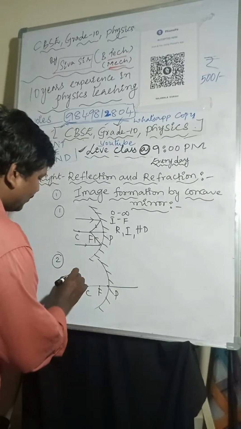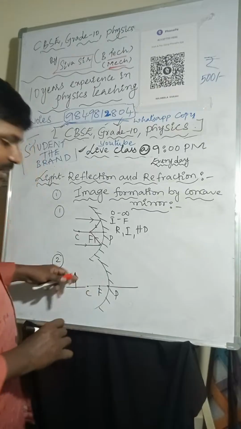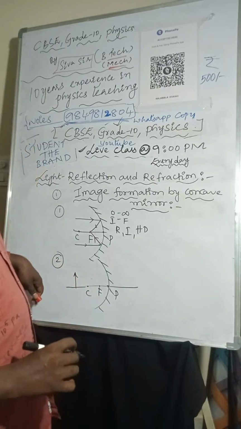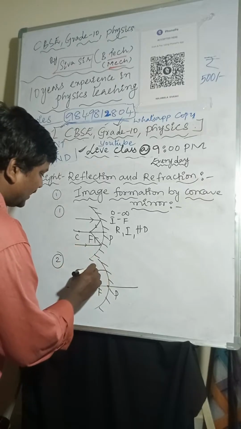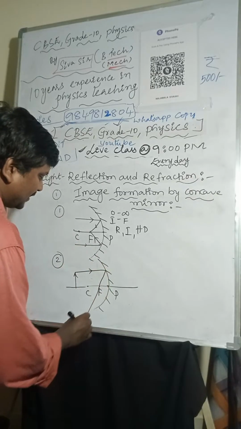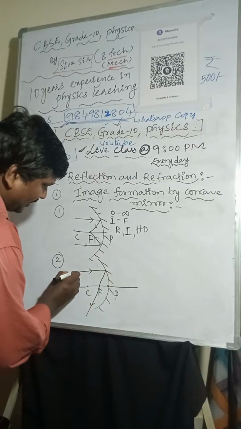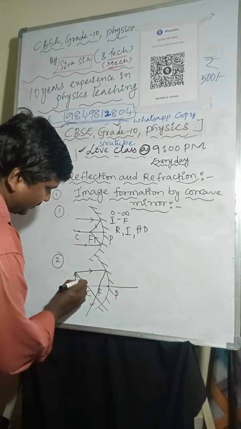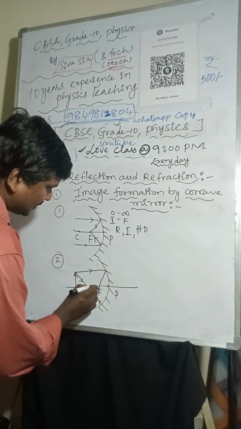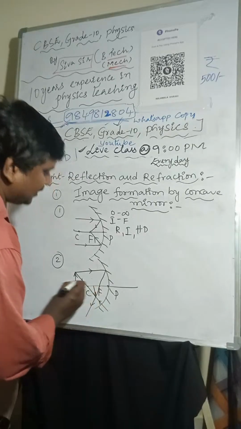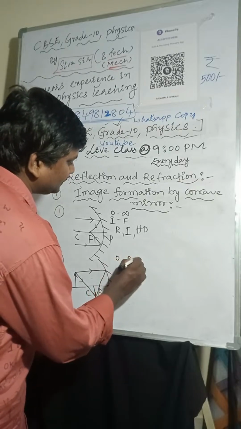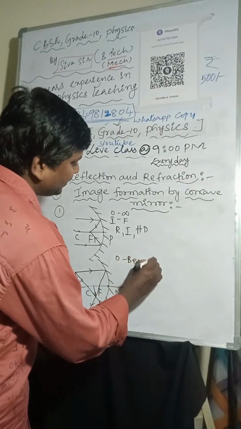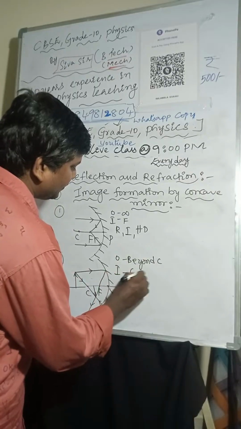So I'm taking one object here beyond center of curvature. One light ray I'm taking like this, it passes through focus. Another light ray passes through center of curvature. The image will form between C and F. Object is placed beyond C, image will form between C and F.